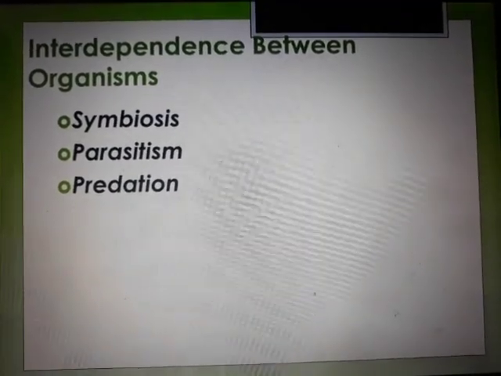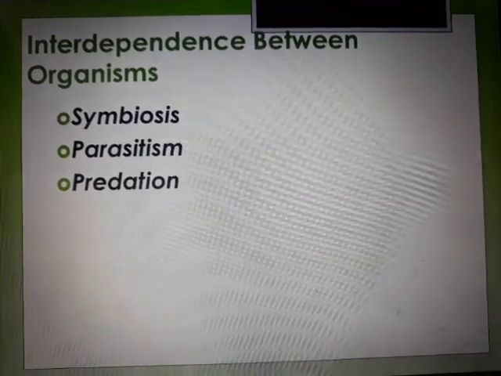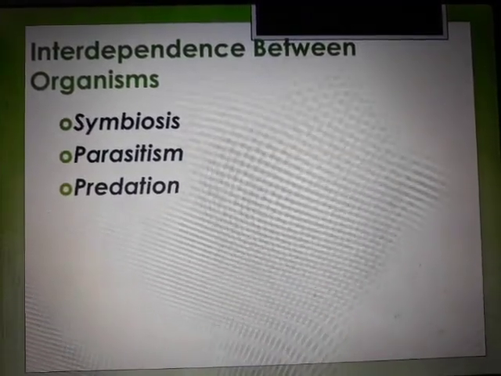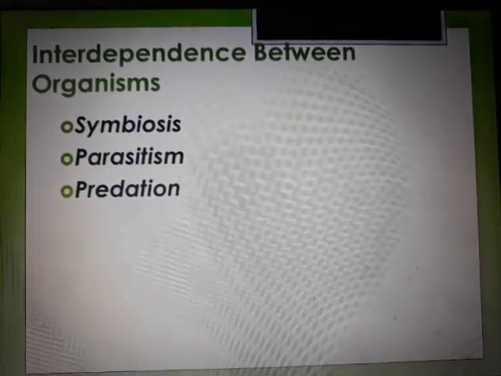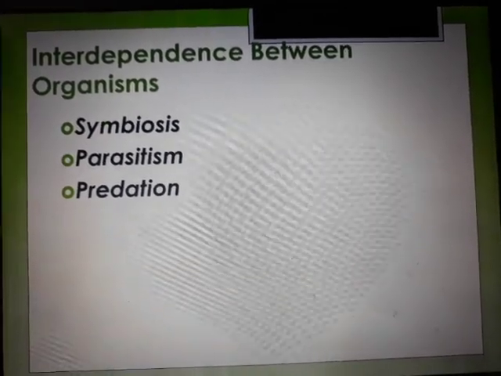So let us see now further concept. One is interdependence between organisms. So how do we interact with each other? We are either friendly with each other, or we become enemies with each other, or sometimes it is a mutual one, a give and take relationship. So based on this, we are going to have three kinds of interdependence.